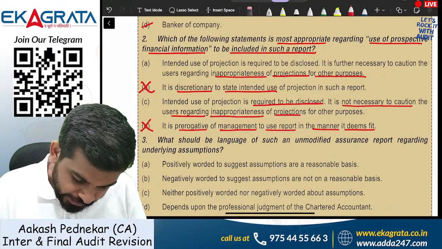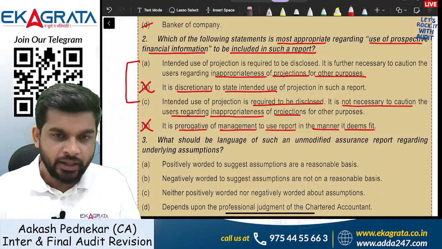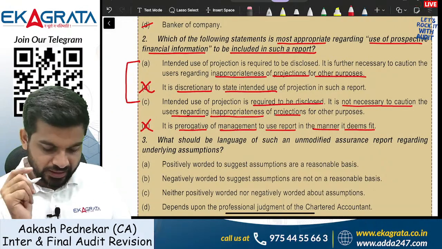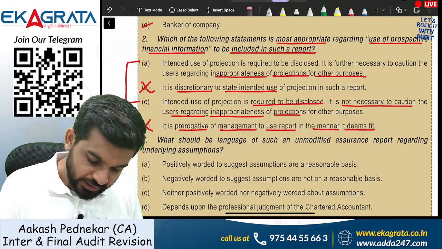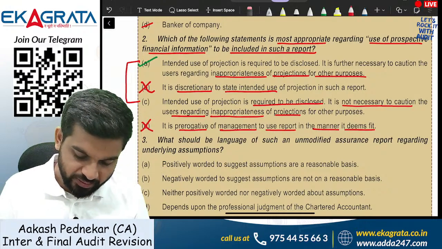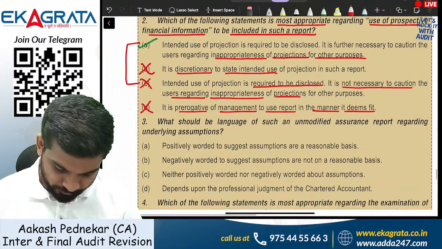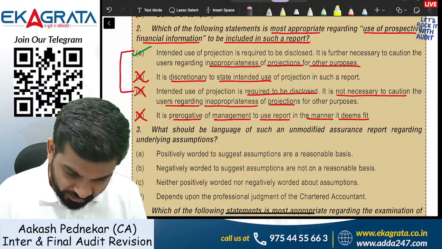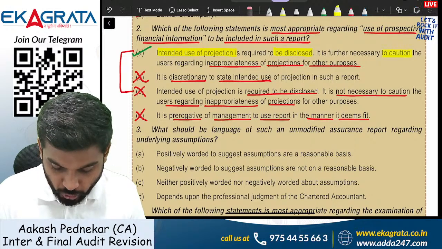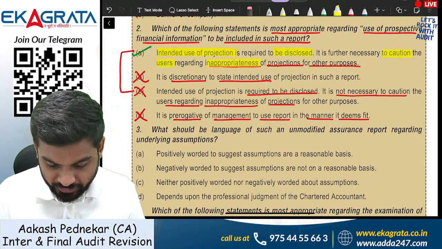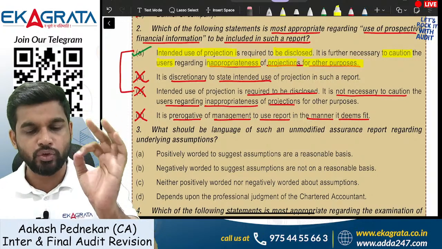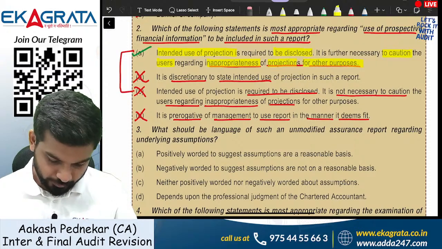Now we are left with A and C. As I've always been telling you, you have to identify the most appropriate answer. A is a better alternative than C. So very clearly, by elimination as well as by logic, your correct answer is going to be A. It means that the intended use is required to be disclosed. Also, you have to caution the user regarding inappropriateness of projections for other purposes, which is a very good thing. You are cautioning people not to use this document for any other purpose.